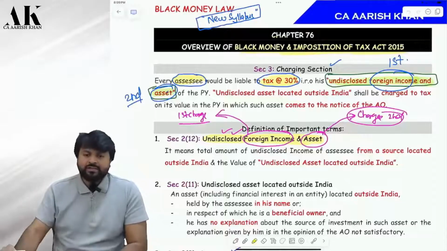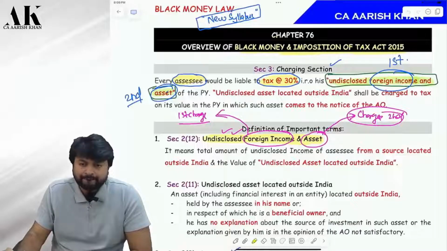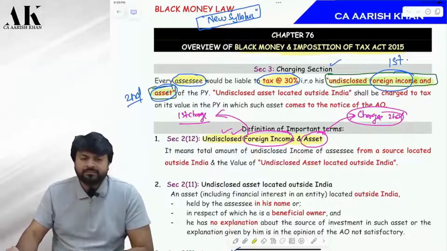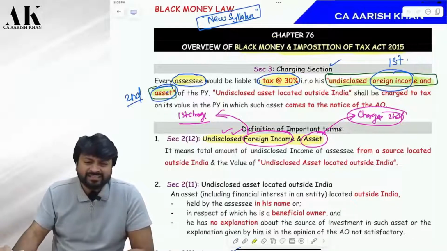Come to the charging section once again. What does the charging section say? Every assessee would be liable to tax how much? 30%. On what? On how many things? Just think fast now.